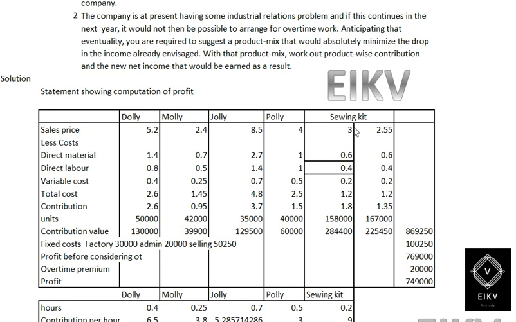The sewing kit will be divided into two, which we have already discussed. If a customer purchases the kit while purchasing a doll, then the kit will be given at a 15% discount. So we have made two columns as 3 and 2.55, and the total number of dolls has been calculated.